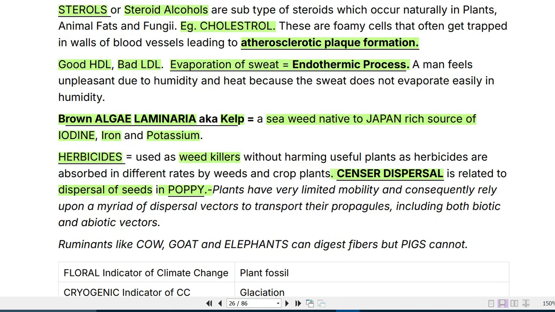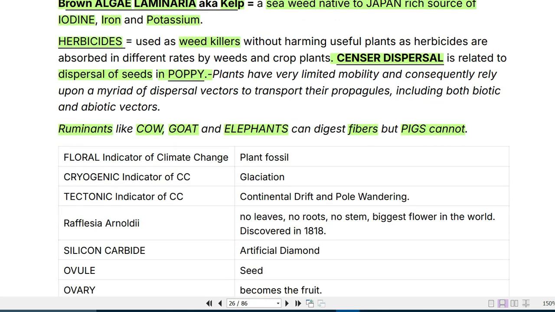Now ruminants like cow, goat and elephants can digest fibers, but pigs cannot. So pigs cannot digest fibers, right? But ruminants like cow, goat and even the elephants, so elephants are also considered as ruminants, they can digest fibers.